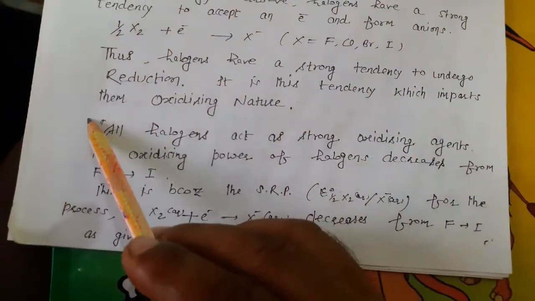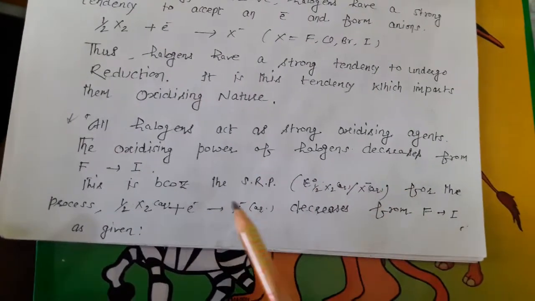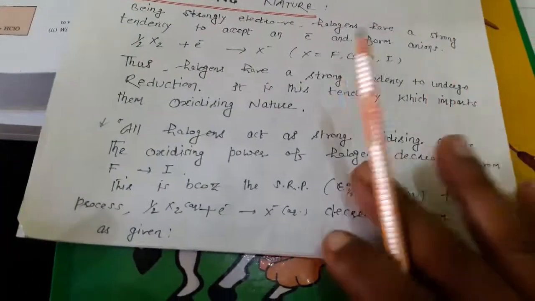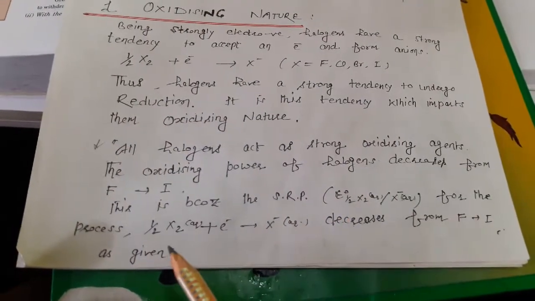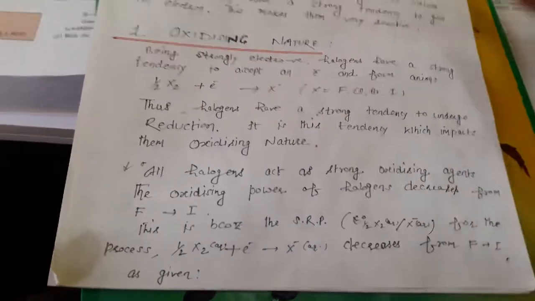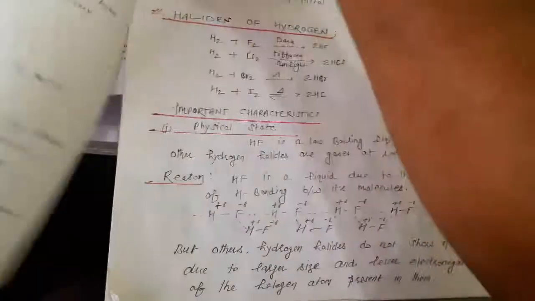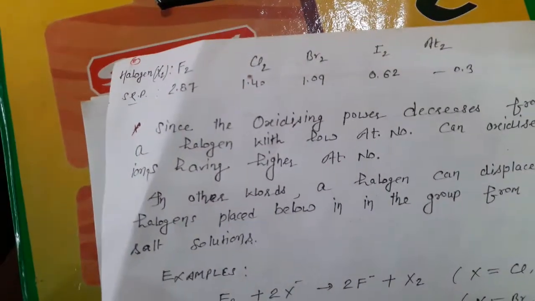All halogens act as strong oxidizing agents. The oxidizing power of halogens decreases from fluorine to iodine. So, which one is the strongest oxidizing agent? That is fluorine. This is because the standard reduction potential value for the process decreases from fluorine to iodine, as given. So the standard reduction potential value is decreasing, that means the oxidizing nature is also decreasing. This is the value you can see. Last, astatine is given, but that is radioactive.